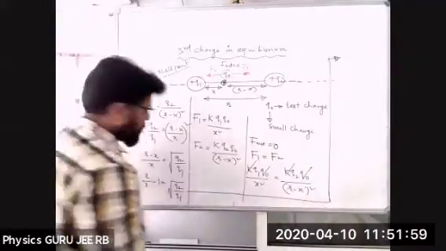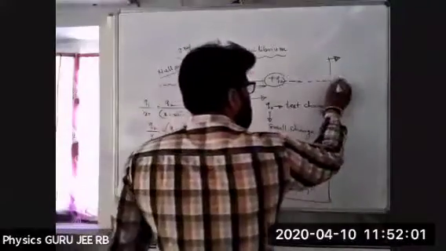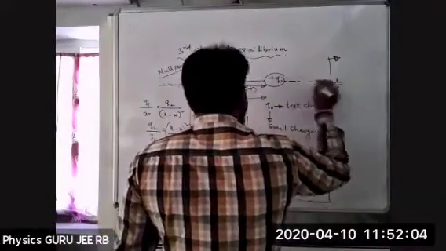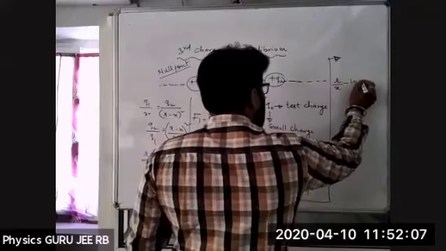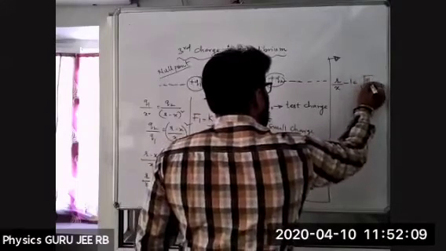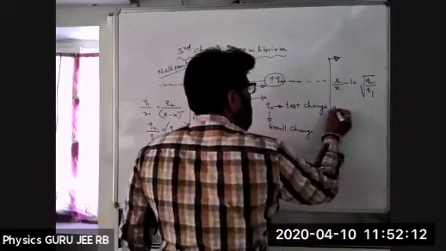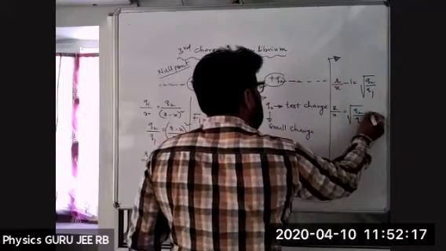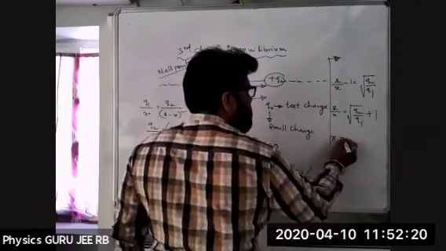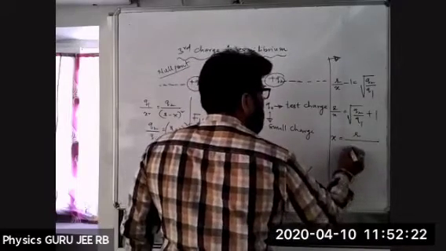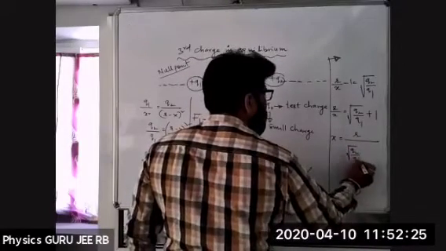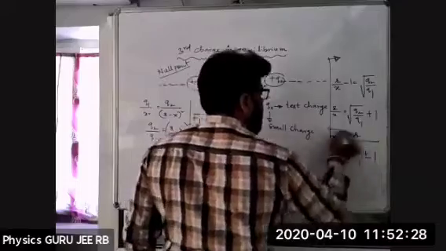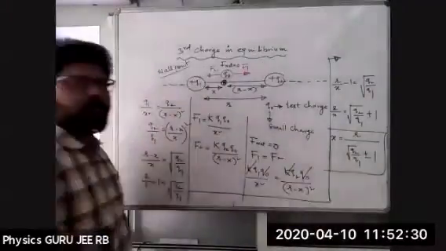Now see. r by x minus 1 is equal to under root of Q2 by Q1, or simply r by x is equal to under root of Q2 by Q1 plus 1, or x is equal to r divided by under root of Q2 by Q1 plus 1.